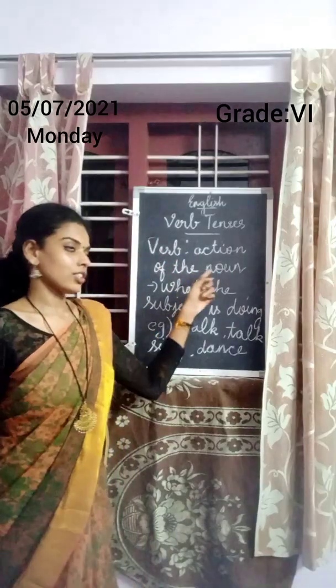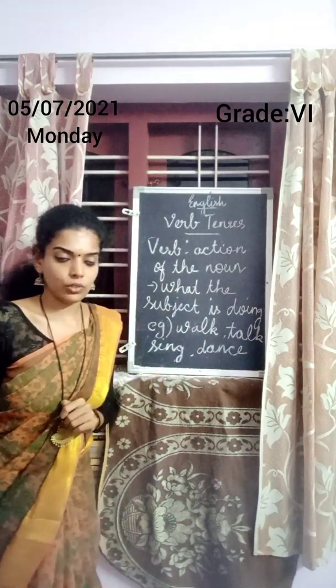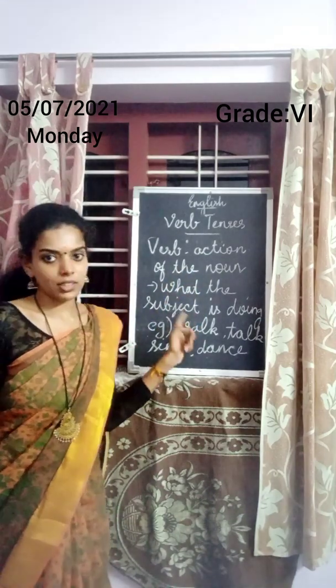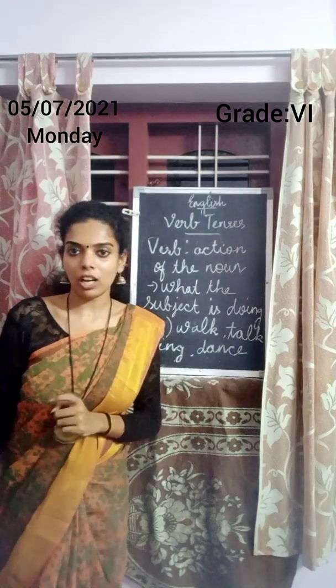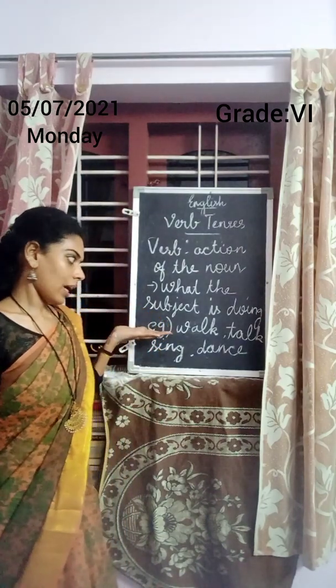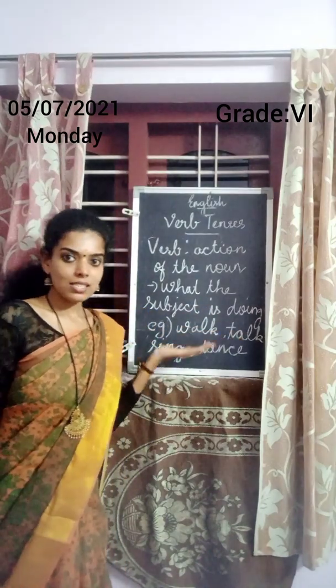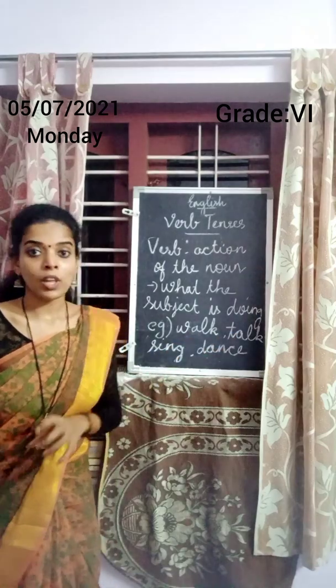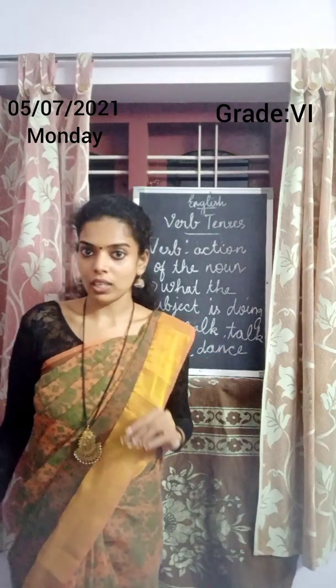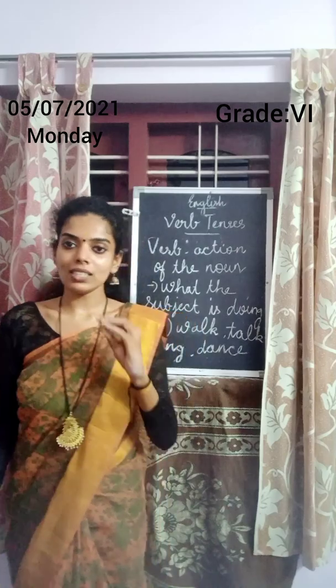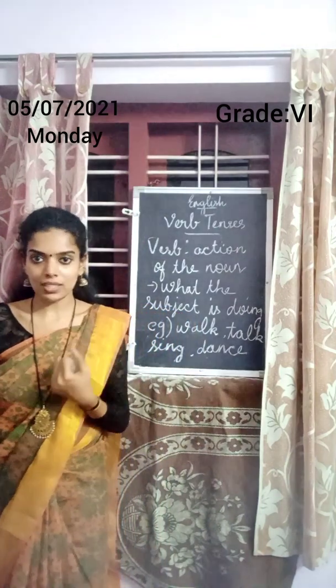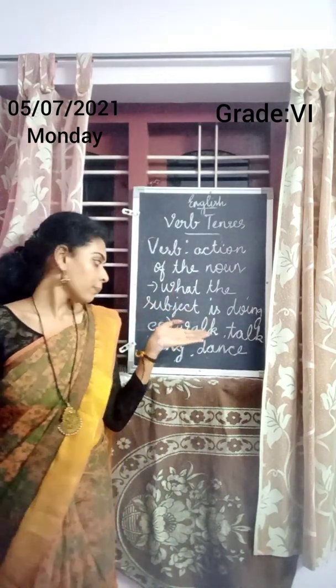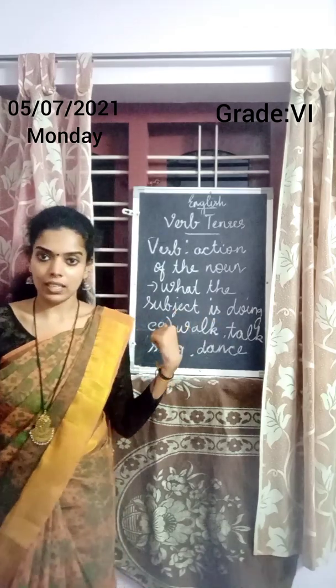Verb is an action of the noun, action word of the noun. So, what the subject is doing, that is what the noun or pronoun is doing. Then, example, walk, talk, sing, dance, etc. So, verb means action word, the action of the noun, what the subject is doing, the action of the subject.